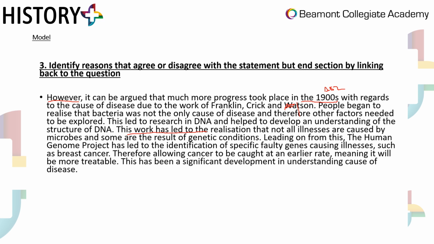Leading on from this, the Human Genome Project, that's AO1, has led to the identification of specific faulty genes causing illnesses such as breast cancer, therefore allowing cancer to be caught at an earlier rate, meaning it will be more treatable. This has been a significant development in understanding the cause of disease. So trying to link it back again to the question. Loads of AO2 being unpacked in this bit, leading on from this, therefore this has been significant. This has led to. Human Genome Project would be AO1.